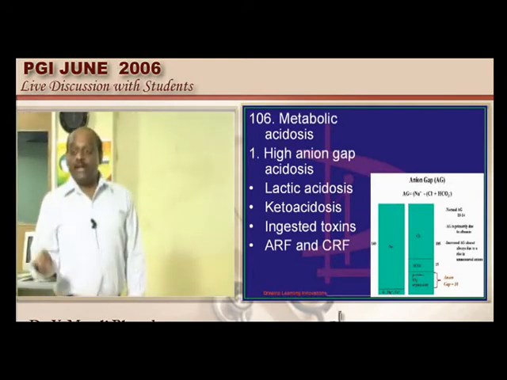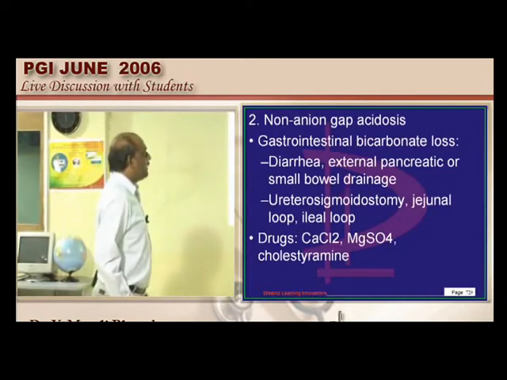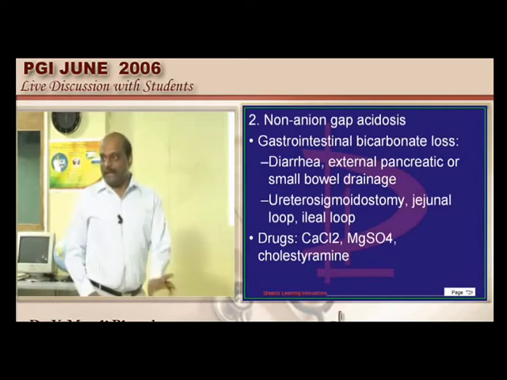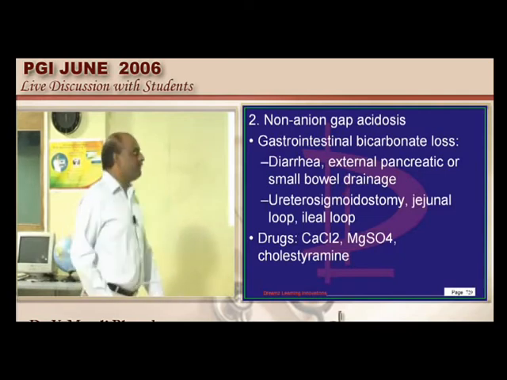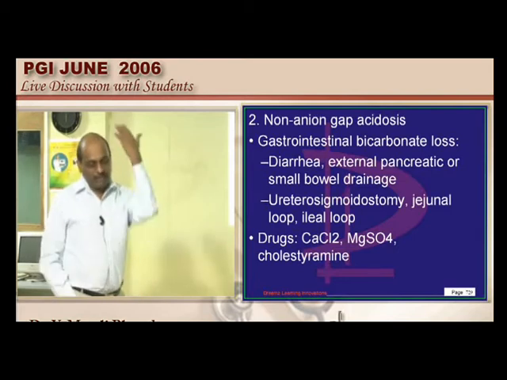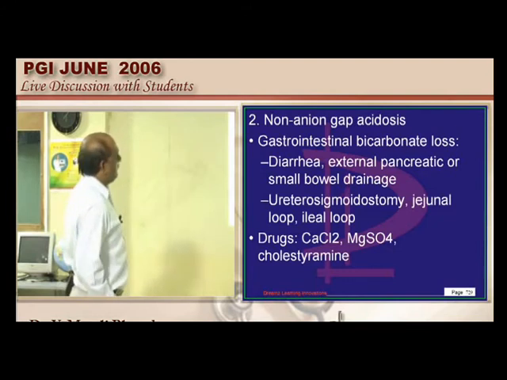Now, what will cause an acidosis but a normal anion gap? Anything that causes a fall of bicarbonate, same time a rise of chloride. Like a hyperchloremic metabolic acidosis will not affect the anion gap because this fall of bicarbonate is compensated by the rise of the chloride, right? So that is what need to be remembered.